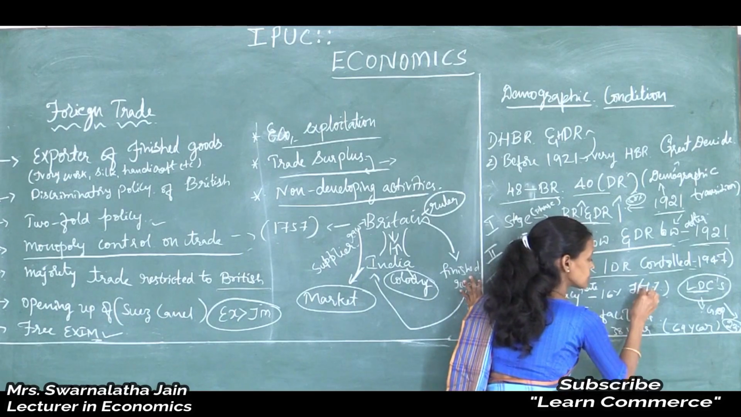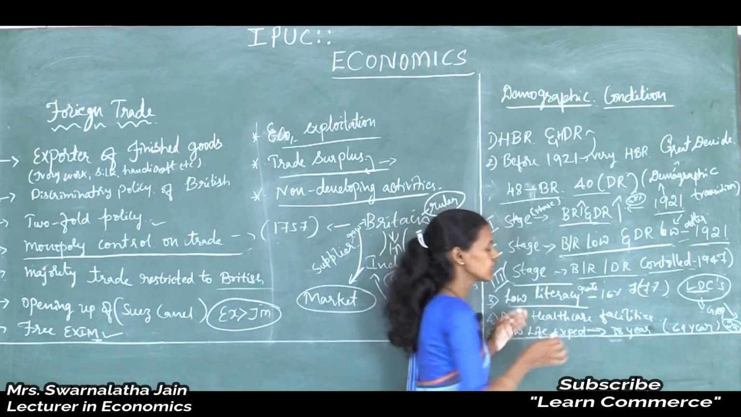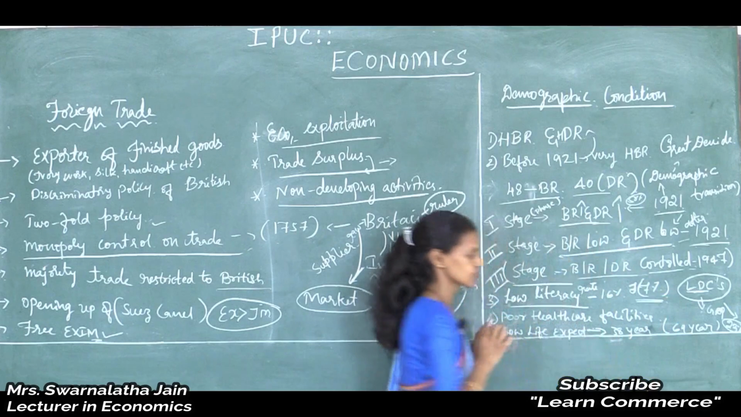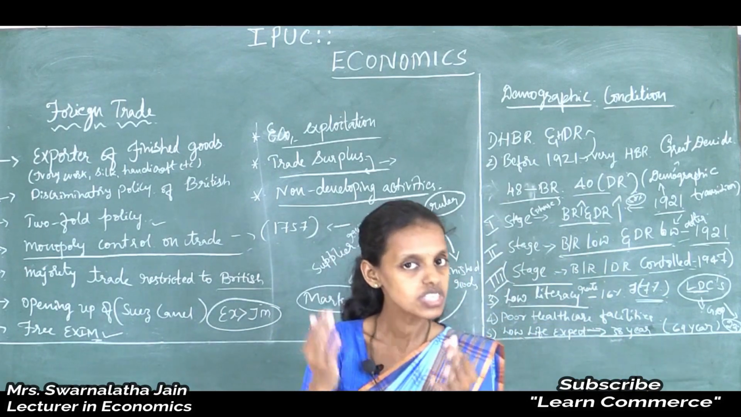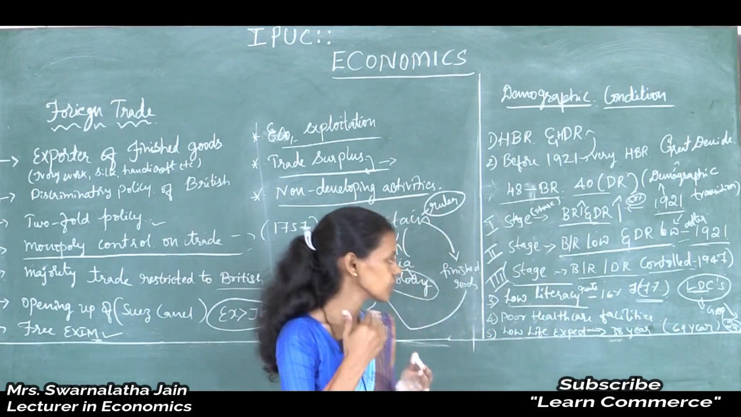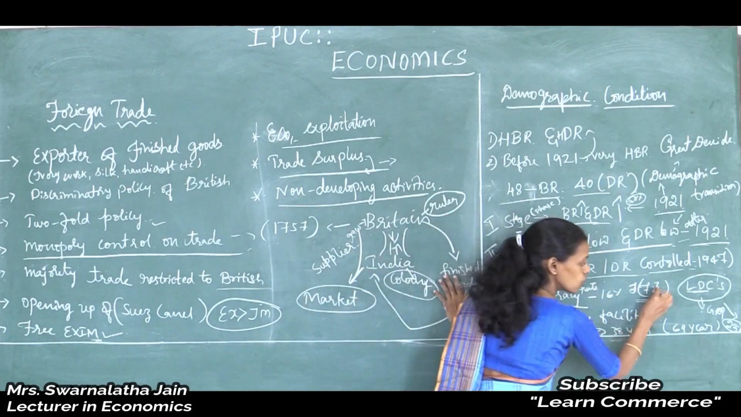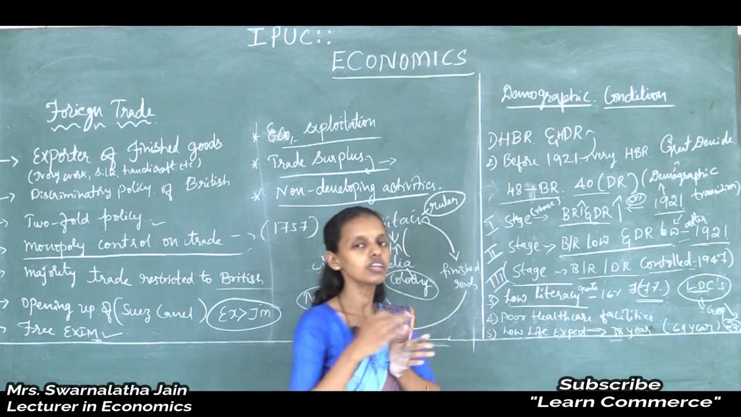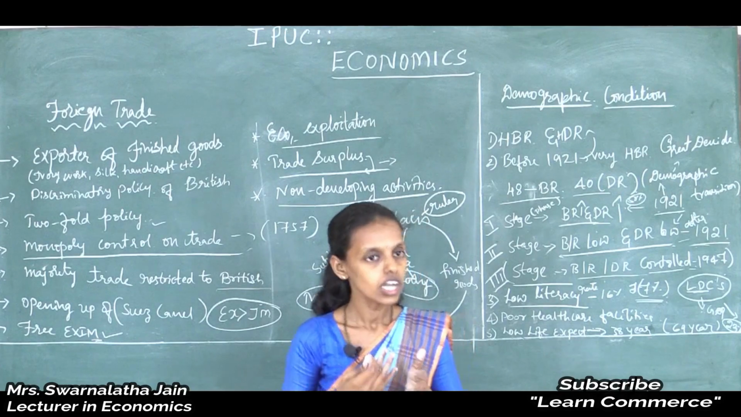Female literacy rate was considerably low. It is only 7%. Female literacy rate was considerably low, only 7%. It means hardly a few females were going to get the education.